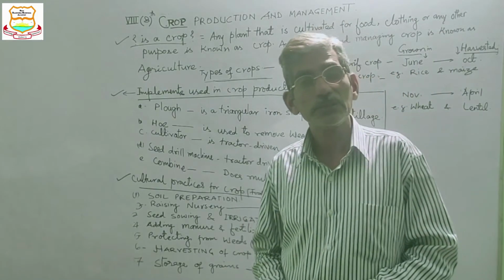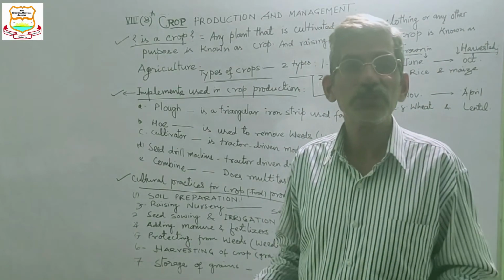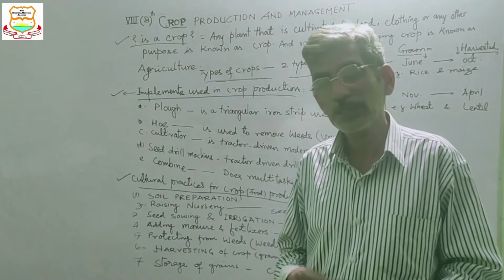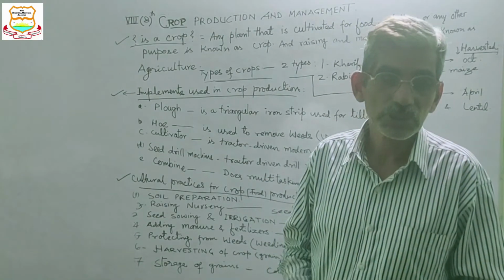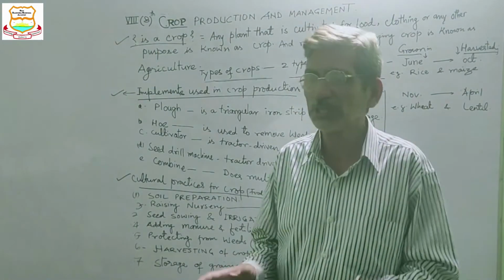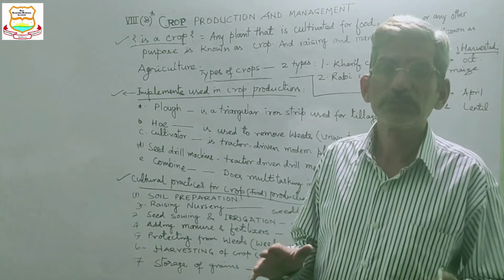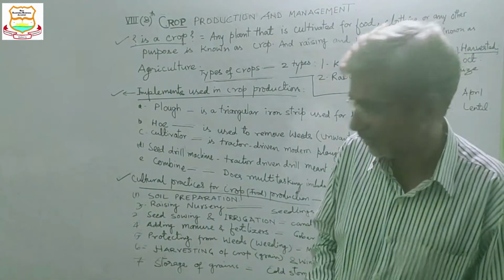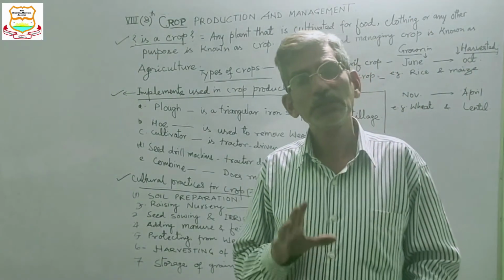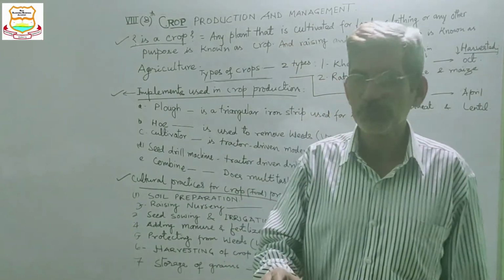And nil irrigation is also not advisable. It should be avoided because that may cause the drought. So neither should there be drought nor waterlogging. Both conditions are extreme and they are not good for the soil health and the plant health. So do the required amount of irrigation as per the nature of the crop.